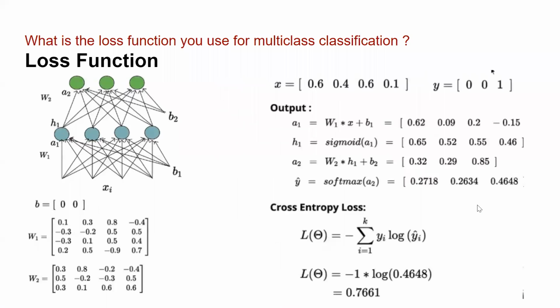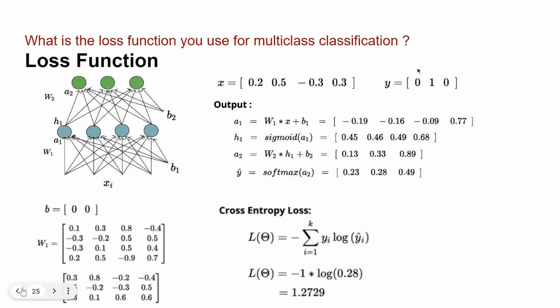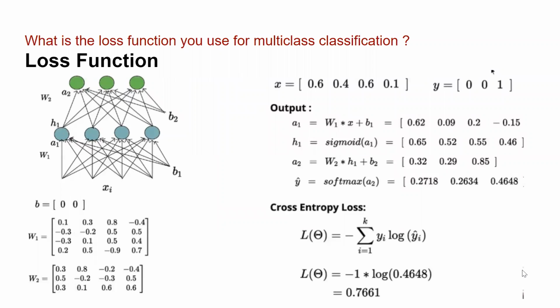Okay, I have taken another instance where my actual Y is 001. That means I'm talking about my lion category. My actual image was lion, and now you'll see that your Y cap has the highest value for the lion category only. That means my model is going to make a correct prediction. That's why you see that here the loss is lesser compared to this one.